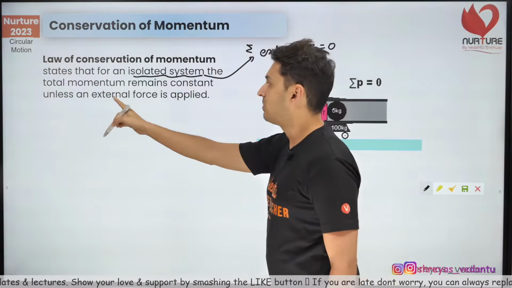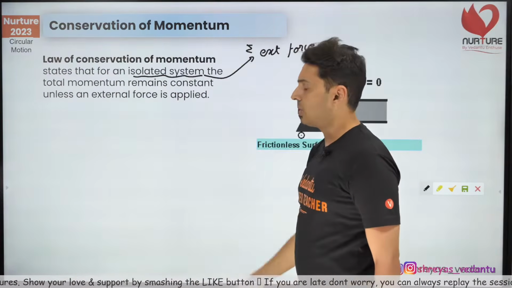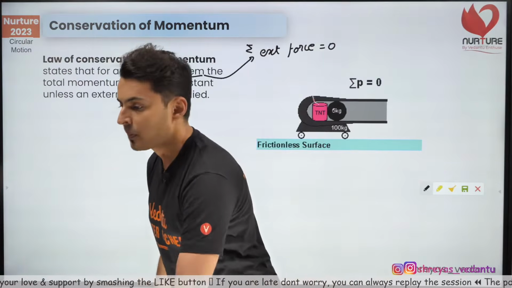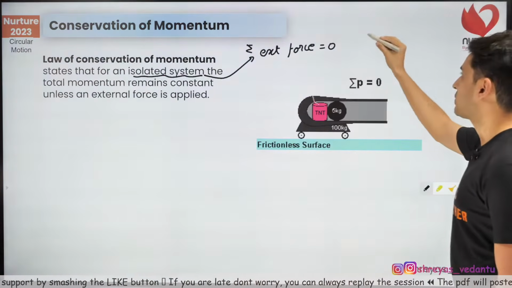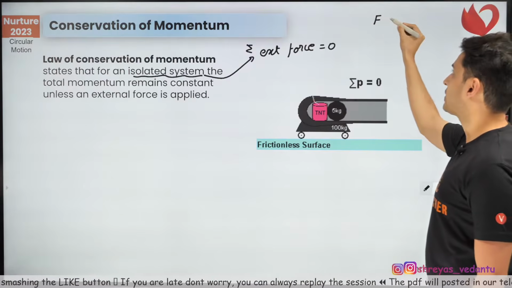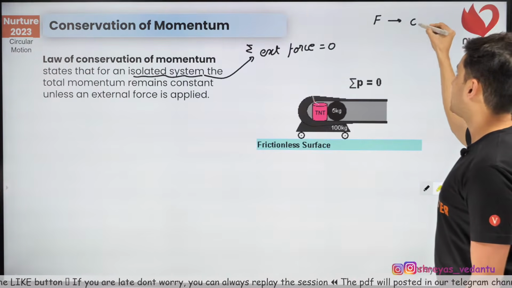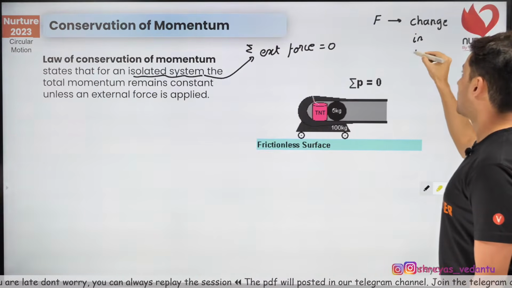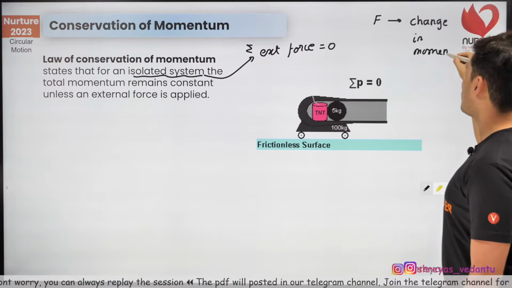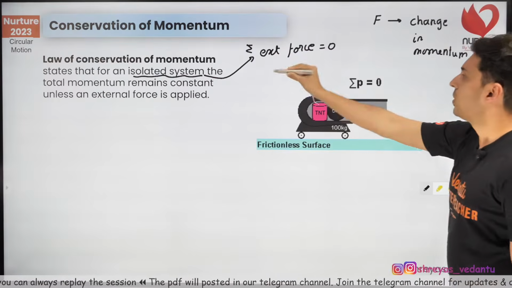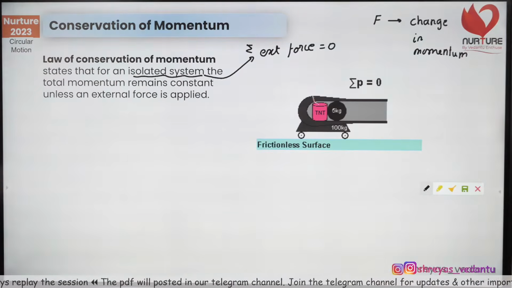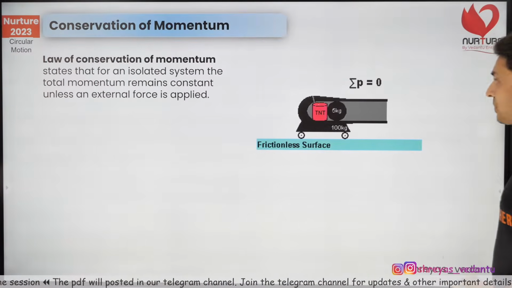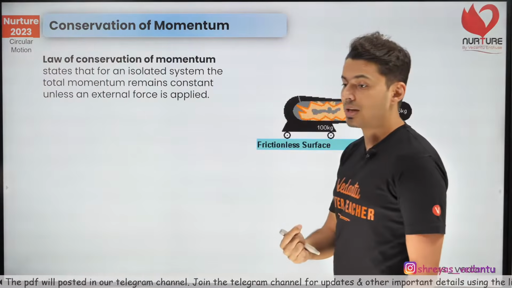Then the total momentum remains conserved unless and until you apply some external force, obviously. And this also follows from Newton's laws. Whenever there is force, it creates change in momentum. So when there is no force, obviously there is no change in momentum. Makes sense. Now, there are other things which you need to keep in mind.